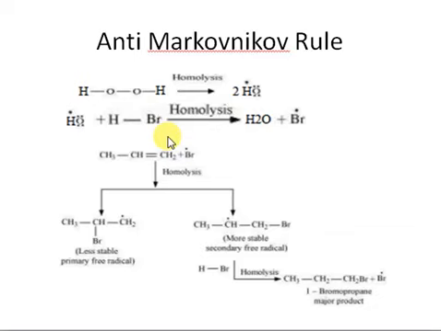Just remember that whenever you are considering a reaction in the presence of peroxide, the Anti-Markovnikov rule is followed. And whenever you are carrying out a reaction in the absence of peroxide, the Markovnikov rule is followed. Further, also remember that the Markovnikov rule or Anti-Markovnikov rule can only be followed if the reagent and the alkene are unsymmetrical. If any of these becomes symmetrical, the Markovnikov rule or Anti-Markovnikov rule cannot be followed, right?